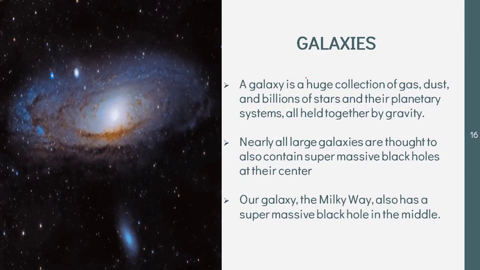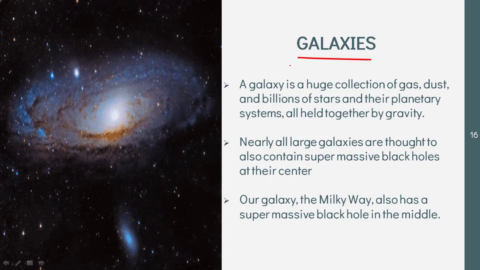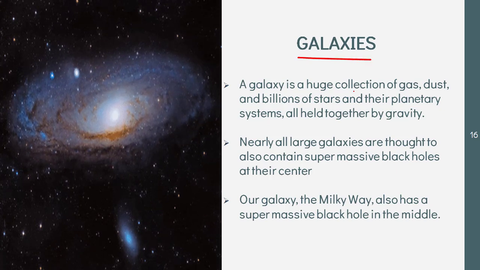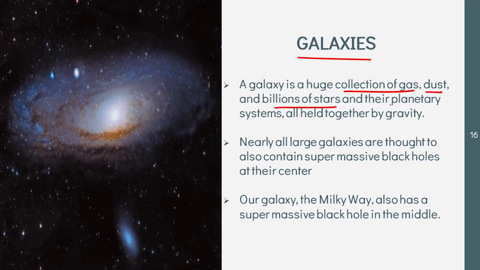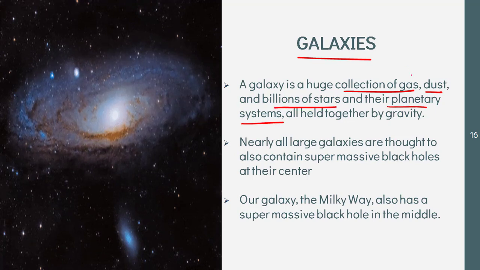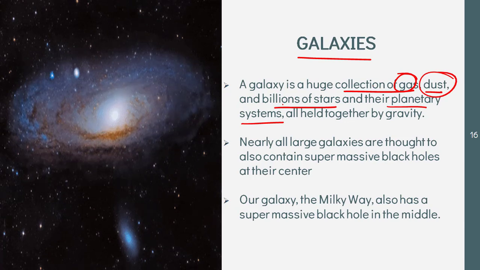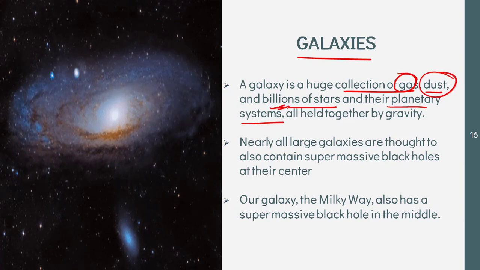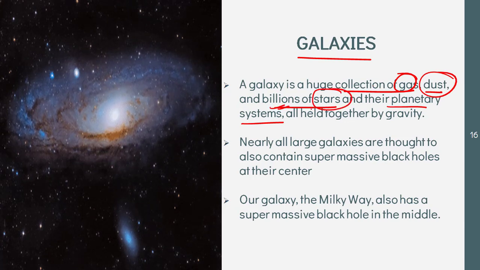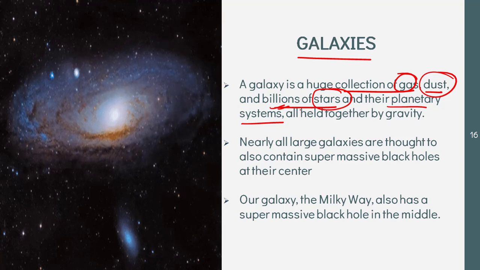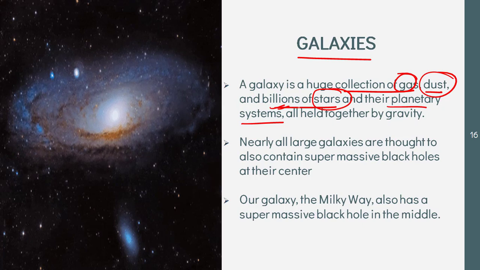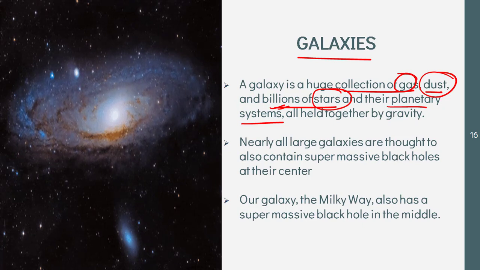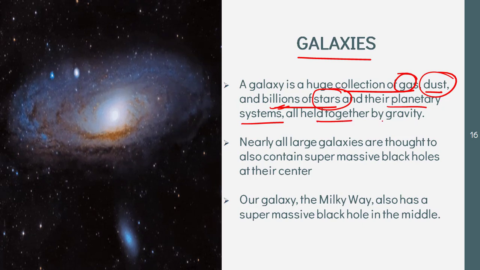Now let's come to the final part of this lecture, that is about the galaxies. A galaxy is basically a huge collection of gas, dust and billions of stars and their planetary systems. For example, the sun has the solar system. In the same way, the other stars will also have their own planetary systems. And all these things are held together by gravity.